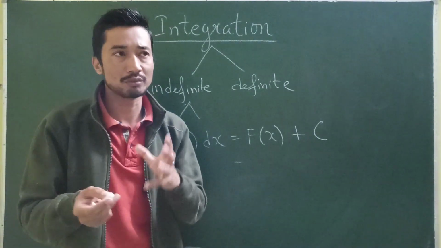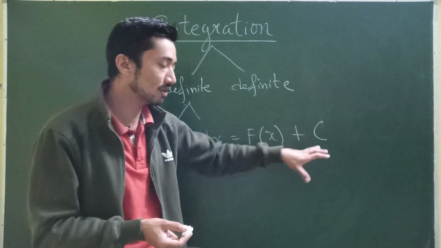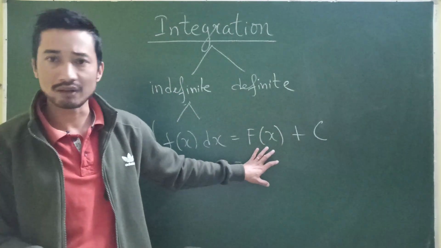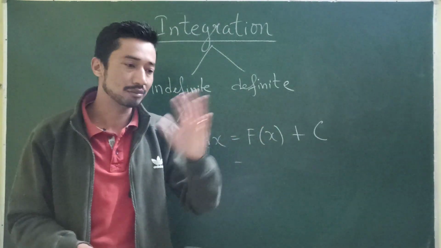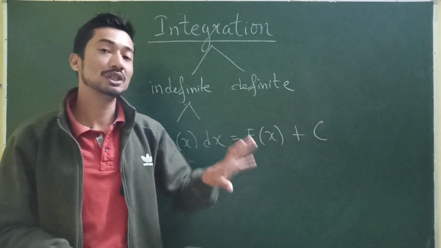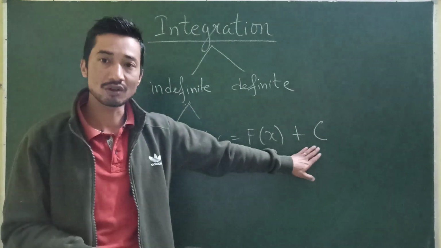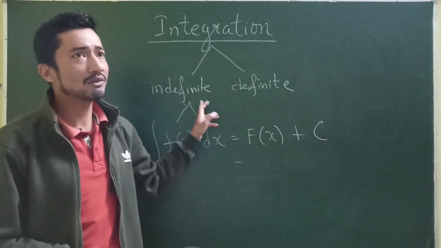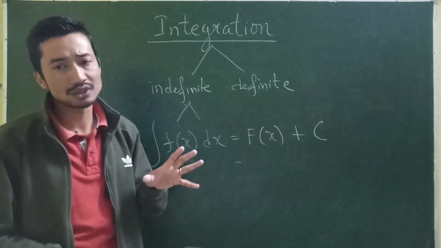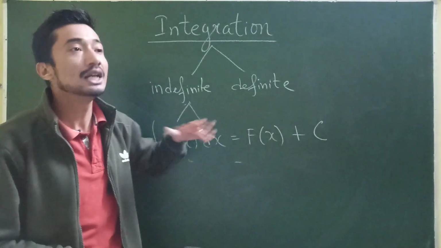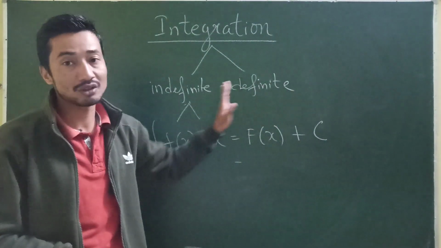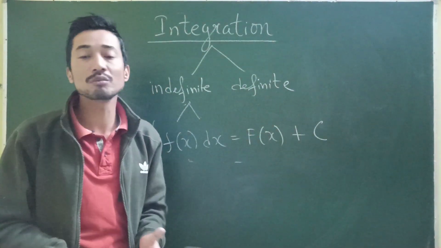I hope you've got my point, isn't it? So the integration constant just tells us that we are going to be using the same formula everywhere, but depending on the length and breadth, or the dimensions, the definite value is going to be different. That's why we use this integration constant. You will have around 5 to 7 exercises on indefinite integrals. Then only we will be moving on to definite integrals, but they are not at all different. They are almost the same.